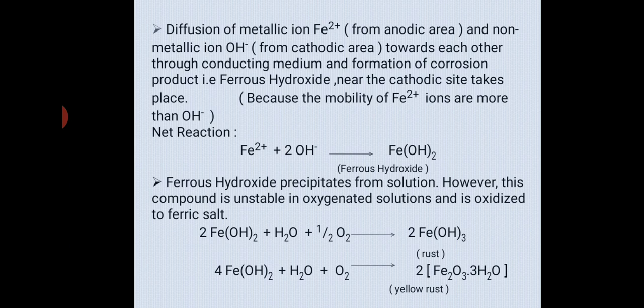Here 2 Fe2O3·3H2O is nothing but ferric oxide in hydrated form, hydrated ferric oxide. This is called yellow rust.